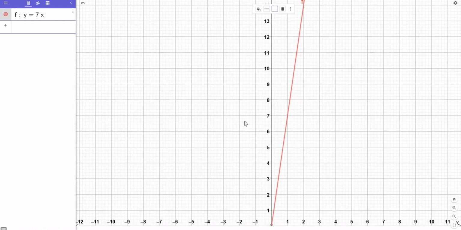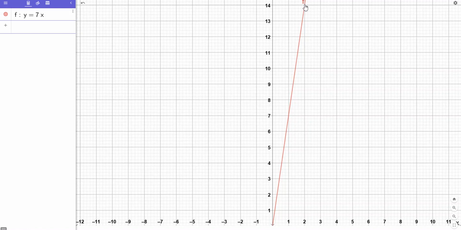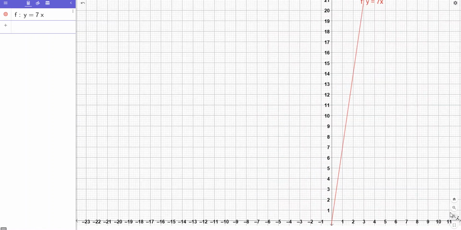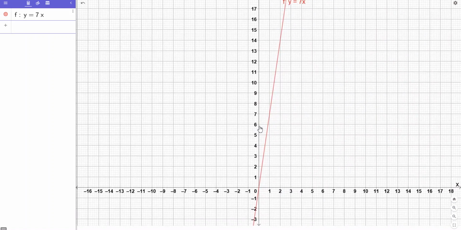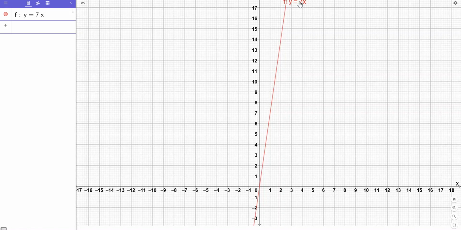So you can see this point is 2 comma 14. This function is y is equals to 7x. I am just making it a little bit smaller. So this is representing first equation 2 comma 14. Let's draw the point 2 comma 14 also. This is 2 comma 14.